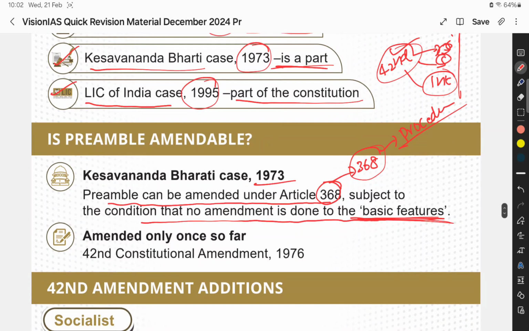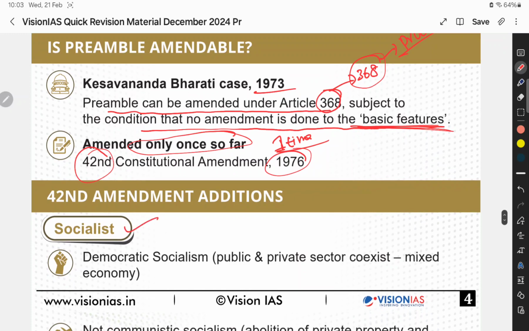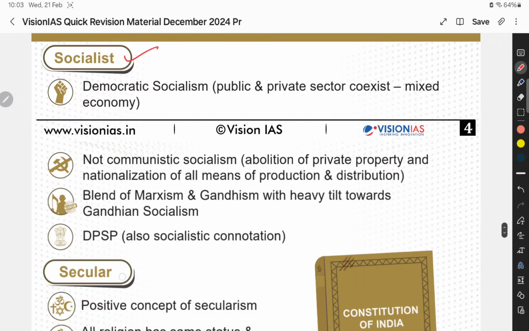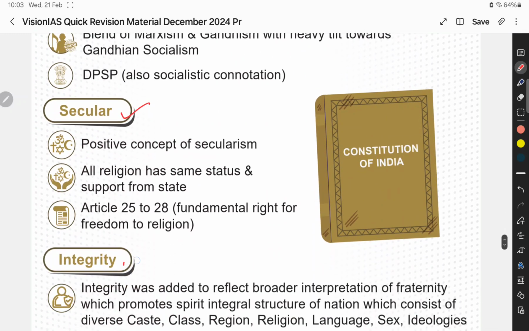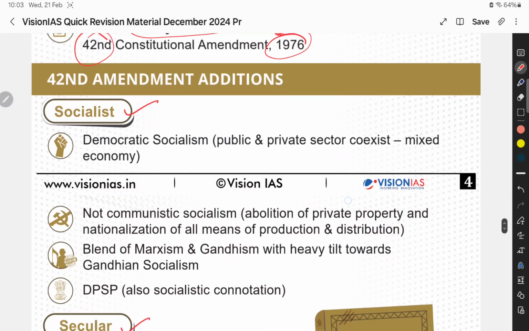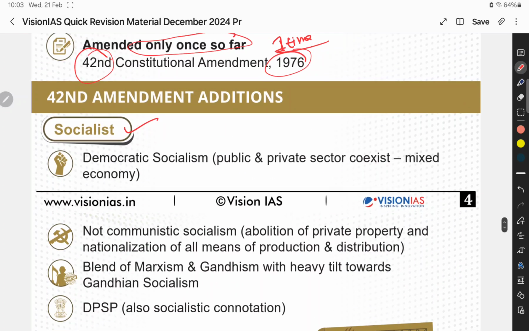Okay, until now the preamble has been amended only once, in the 42nd Amendment in the year 1976. In this amendment, the word socialist was added, and then secular, and then integrity. In the word socialist, simple, we know what socialism is. Socialism means everything is governed and looked after by the government itself. So Indian socialism is a democratic socialism.